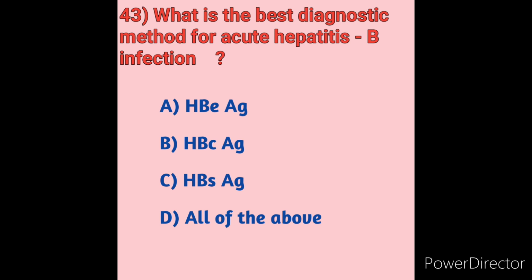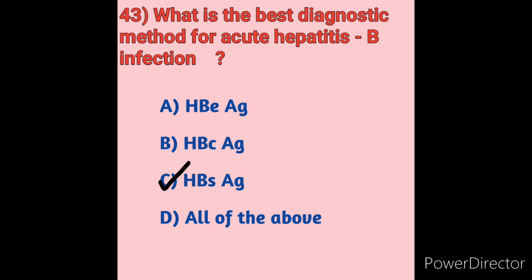A liver ultrasound, a special ultrasound called transient elastography, can show how much liver damage has happened. But the diagnostic method for acute hepatitis B infection is option C, HBsAg. So option C is the correct answer.